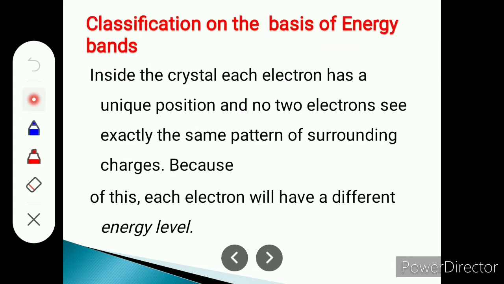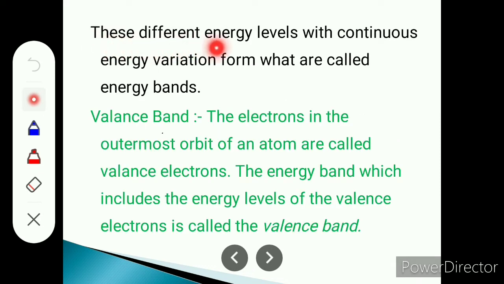Classification on the basis of energy bands. Inside the crystal, each electron has a unique position and no two electrons see exactly the same pattern of surrounding charges. Because of this, each electron has a different energy level. If we consider the electrons in an atom, each and every electron has a slightly different energy level. These different energy levels with continuous energy variation form what are called energy bands.